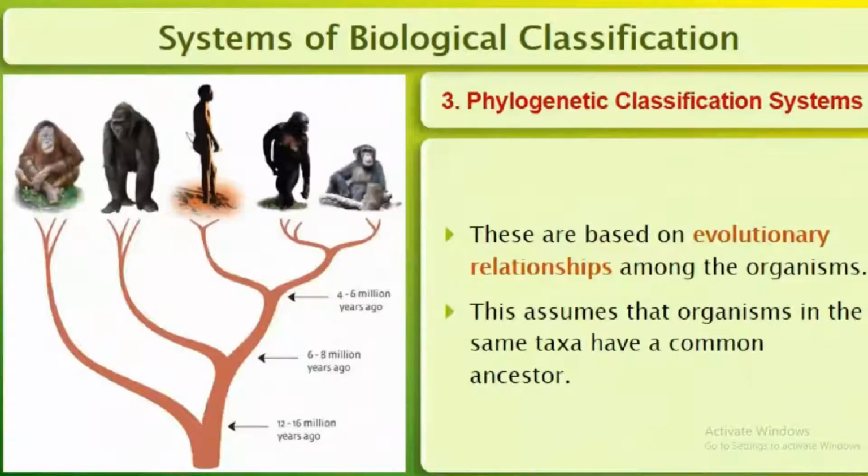Then third one is phylogenetic classification system. These are based on evolutionary relationship. Phylogenetic means evolutionary relationships among the organisms. This assumes that organisms in the same taxa have a common ancestor.